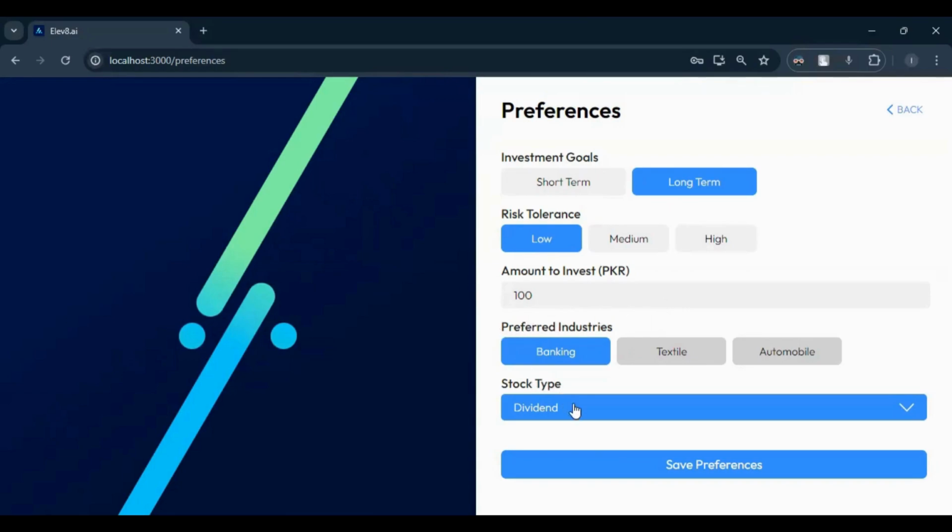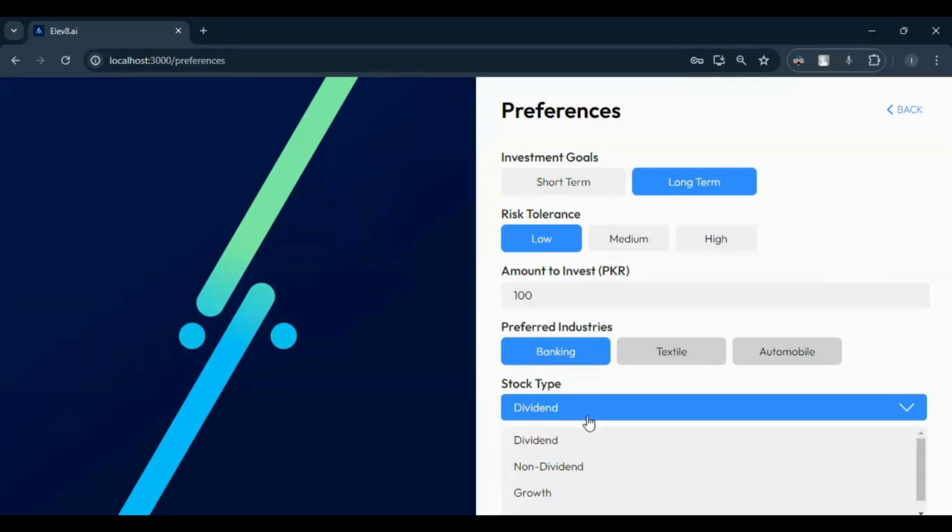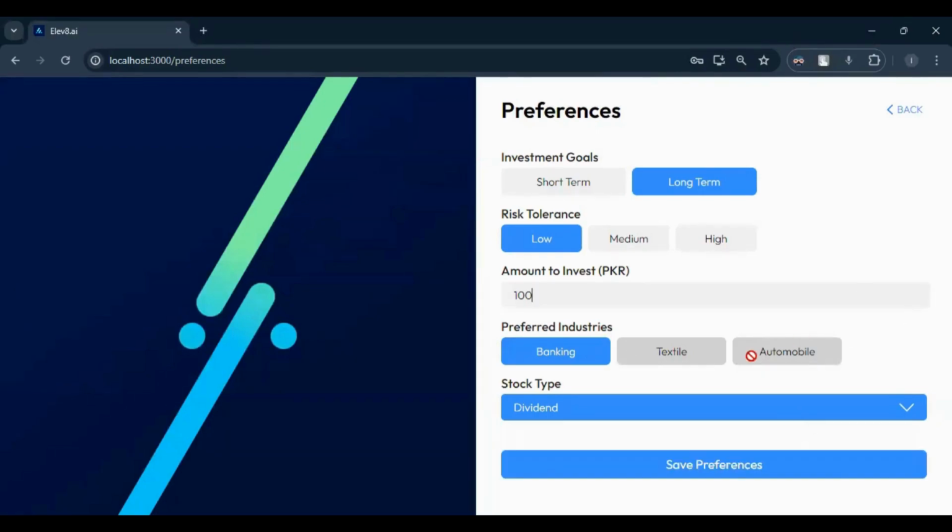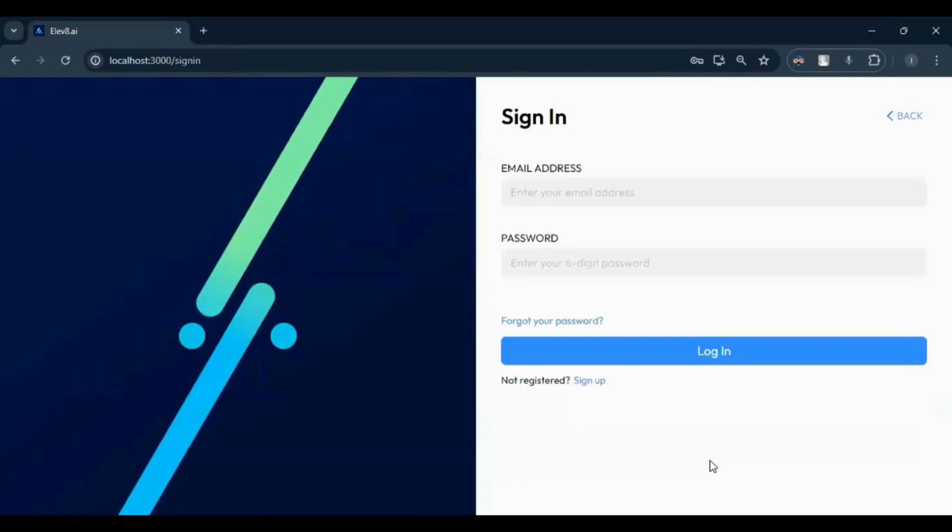After industries, I can select the type of stock that I want to get recommendations for. I have a dividend paying stock, I have a non-dividend paying stock, I have a growth stock. So I have multiple categories for this too. Let's stick with long-term, low risk, and dividend stock types for now, and we can change them later if necessary. So I'll click on Save Preferences, and now I'll be redirected to the sign-in page. I'll put in my credentials and sign in quickly.